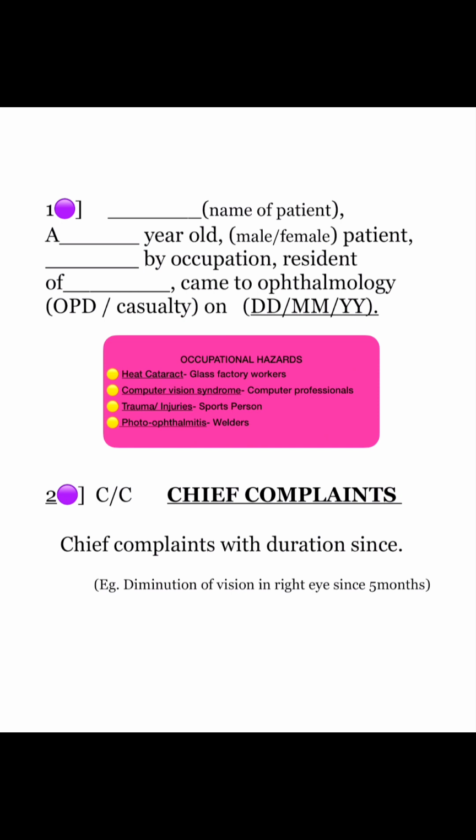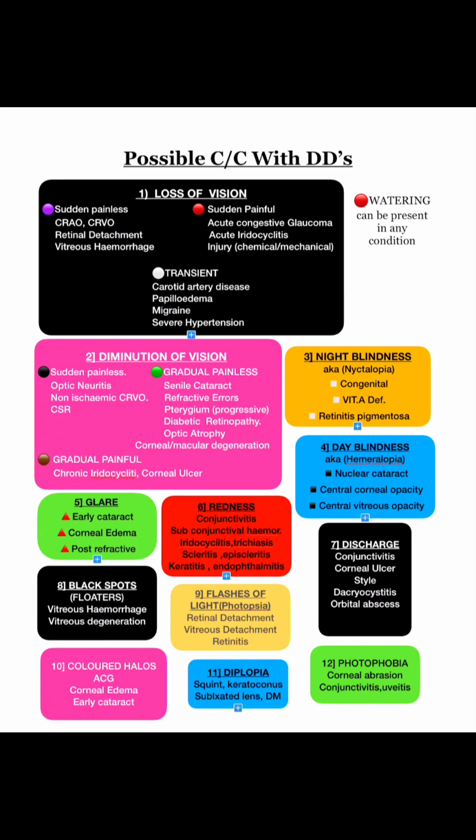We need to mention the chief complaints with duration since within chronological order. Example, diminution of vision in right eye since 5 months. So all the symptoms you will be writing in your history taking have multiple causes. So it becomes very difficult for us to learn. I have combined all the possible symptoms with their causes in a single page so that whenever a patient tells any complaint, you can straight away open this page and see. For example, redness. It is seen in conjunctivitis, subconjunctival hemorrhage, iridocyclitis, trichiasis, scleritis, episcleritis, keratitis and endophthalmitis.